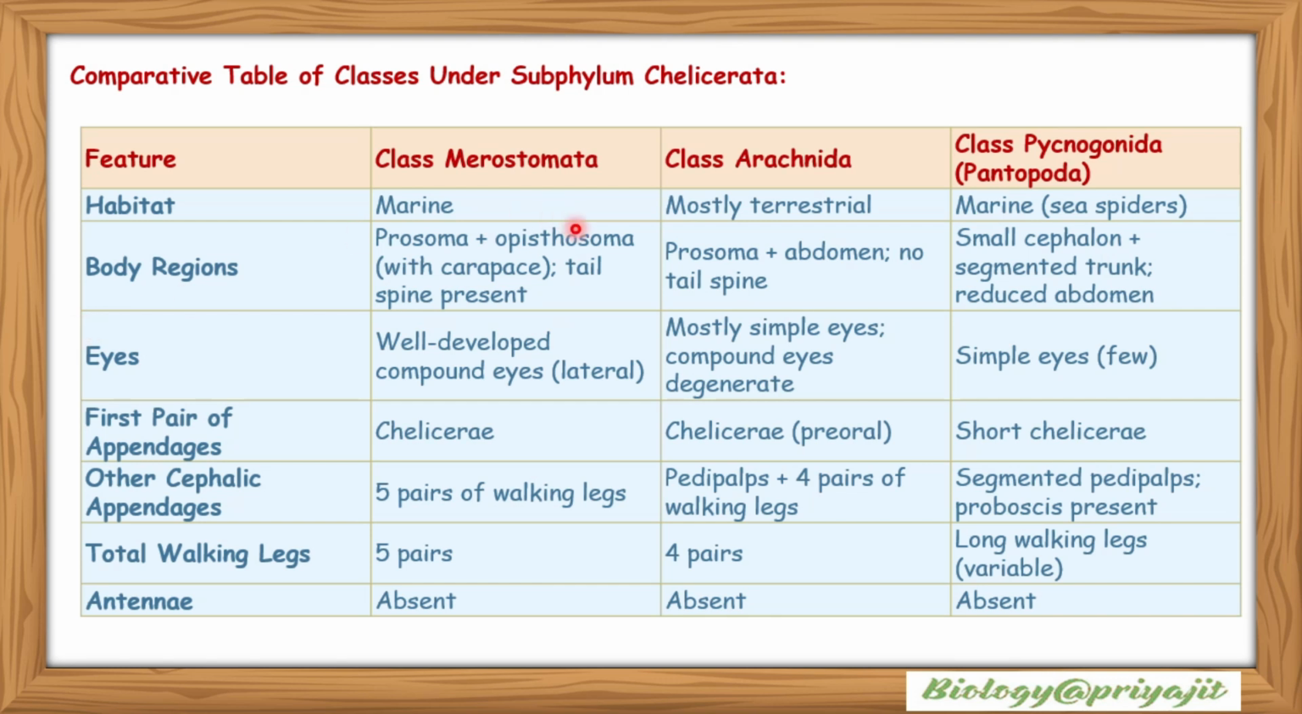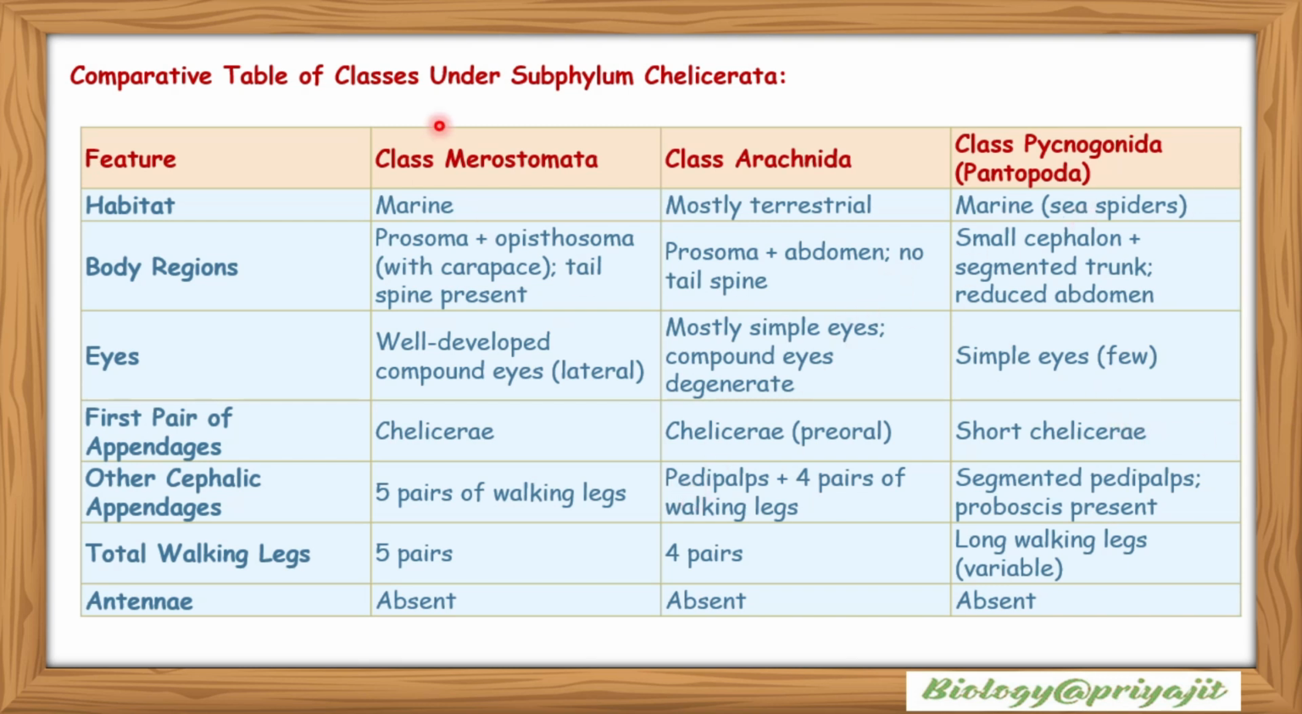Body regions: Merostomata have prosoma and opisthosoma with a carapace. Their tail spine is present. Arachnida have prosoma and abdomen. There is no tail spine. Class Pycnogonida are small. They have a small cephalon, a segmented trunk and a reduced abdomen. Eyes: Merostomata has well-developed compound eyes or lateral eyes. Arachnida mostly have simple eyes. Compound eyes are degenerate. Pycnogonida have few simple eyes.